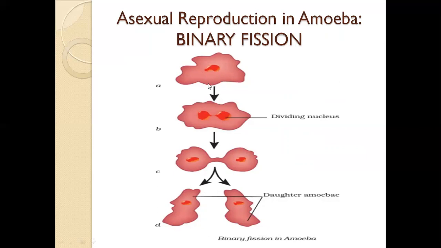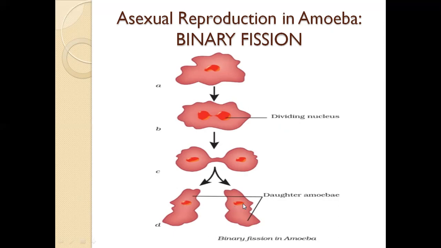In this amoeba, now the nucleus splits into two. It just starts dividing into two. So, when the nucleus starts dividing, the amoeba as a whole now starts to divide. After the complete division, two new daughter nuclei are formed, with each nucleus present in them.